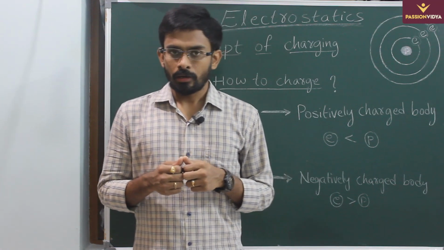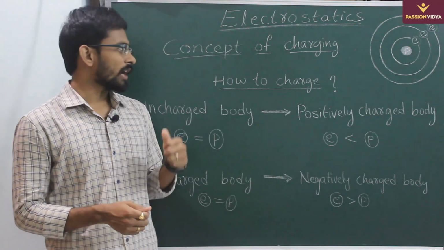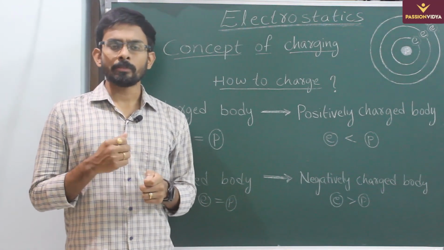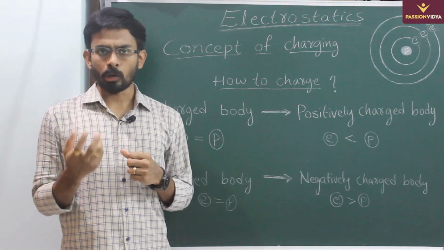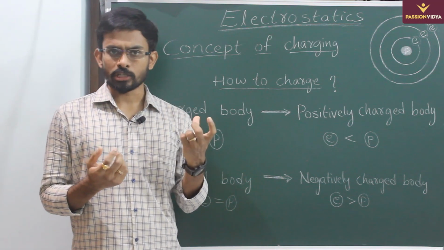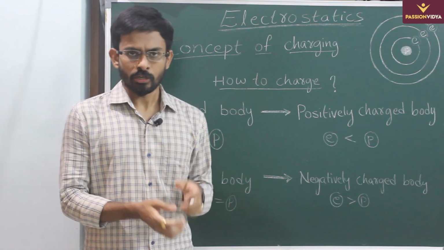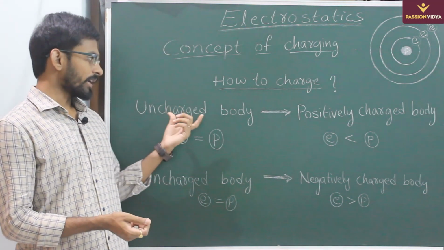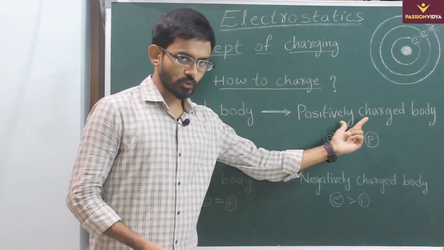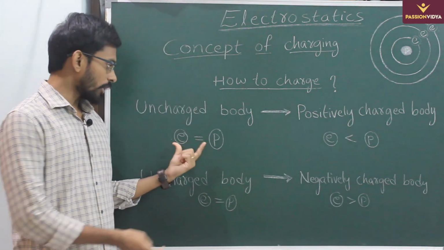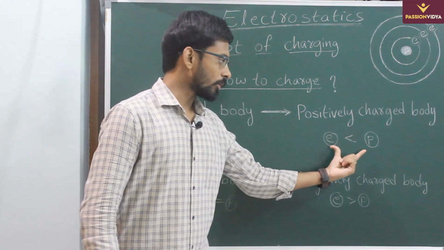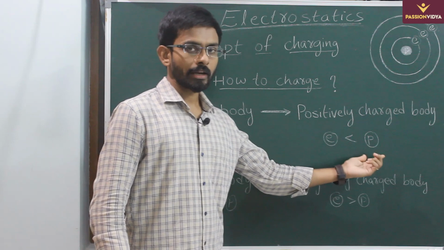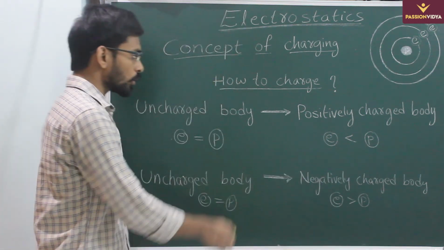So now let us understand how to charge a body. So first of all, what do we mean by charging? Charging is nothing but converting a neutral body into either a positively charged body or a negatively charged body. So first let us discuss how to convert an uncharged body into a positively charged body. Uncharged body means the number of electrons in it will be equal to the number of protons. Positively charged body means the number of electrons is less than the number of protons. Now how to achieve this?